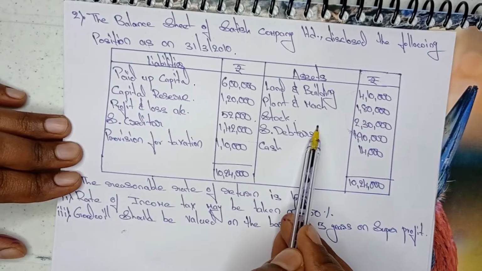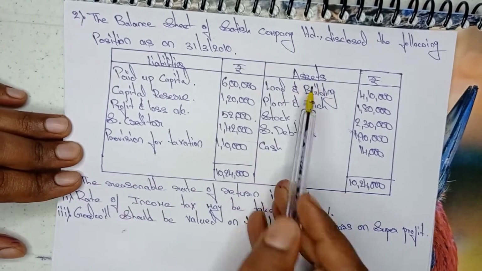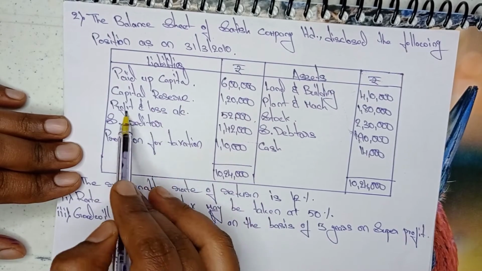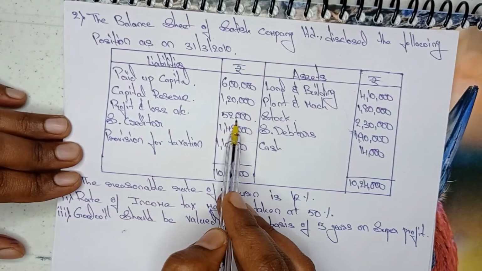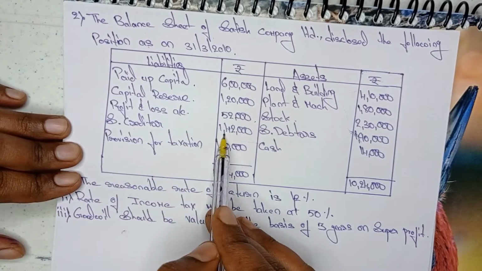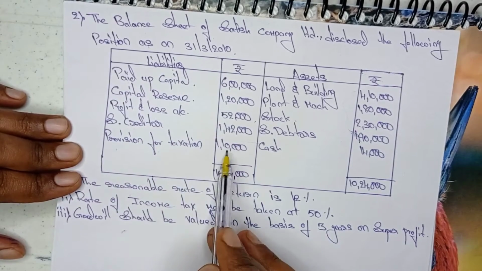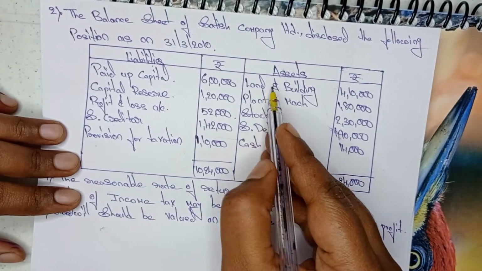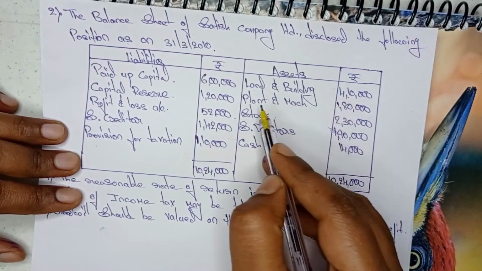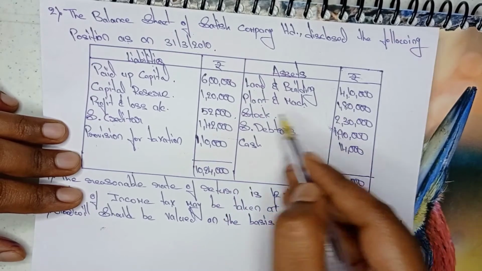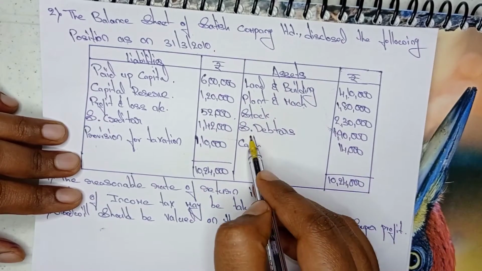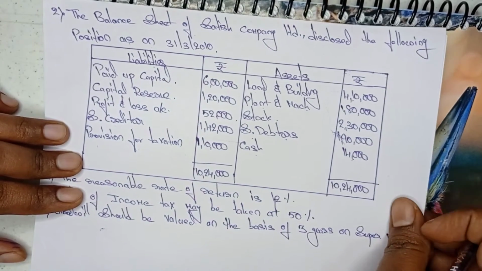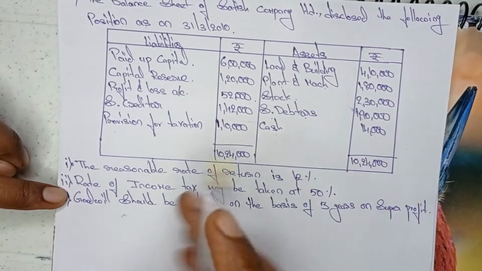Here they gave the balance sheet, liabilities and assets. Paid up capital is 6 lakhs, capital reserve 1,20,000, profit and loss account 52,000, sundry creditors 1,42,000, provision for taxation 1,10,000. Next, coming to the asset side, land and building 4,10,000, plant and machinery 1,80,000, stock 2,30,000, sundry debtors 1,90,000, cash 14,000. Under the balance sheet, they gave extra information as well.